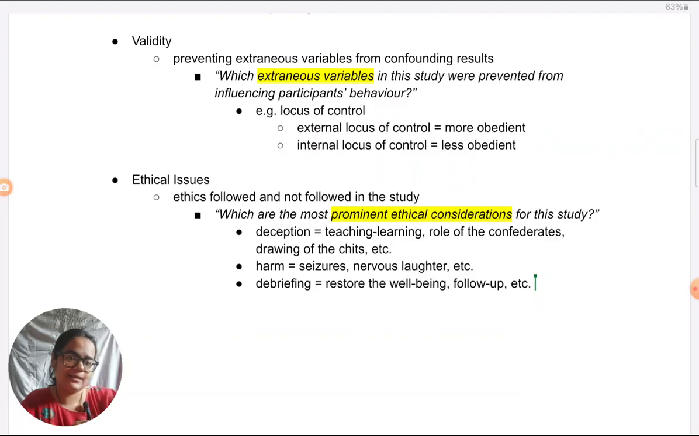These are the guidelines you can consider. Depending on which study you're analyzing, you might need to consider some different guidelines. If it's an animal study, you have to consider different set of guidelines altogether. Keep that in mind. So Milgram is a human study, so I've considered these guidelines. If it was an animal study,